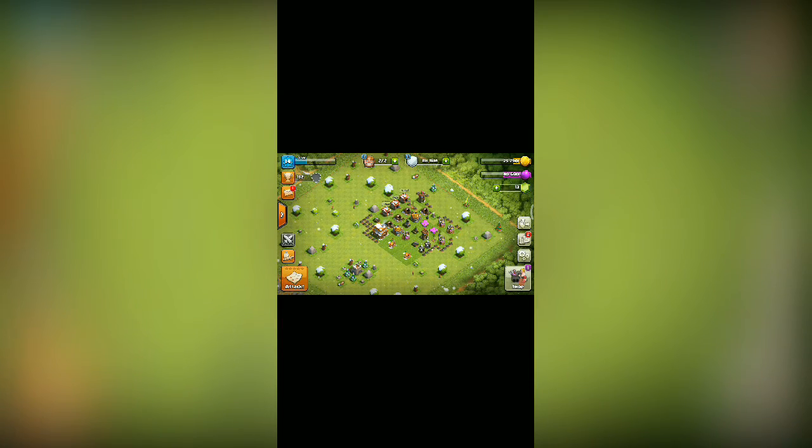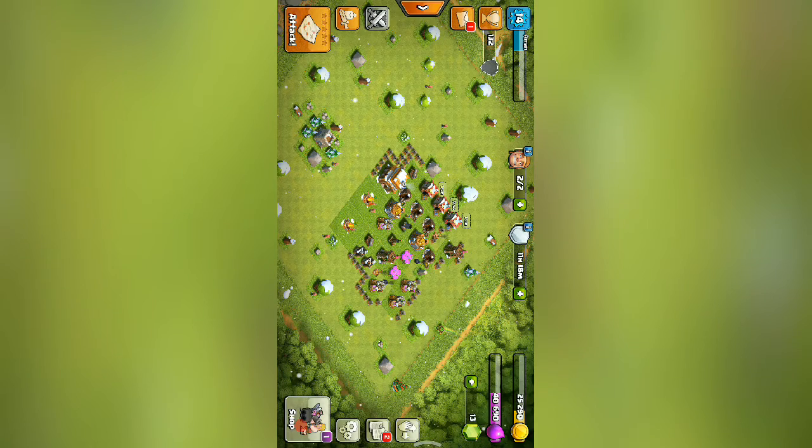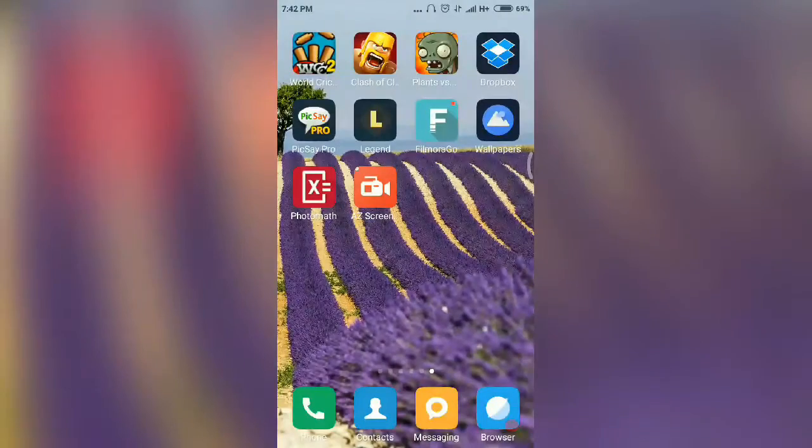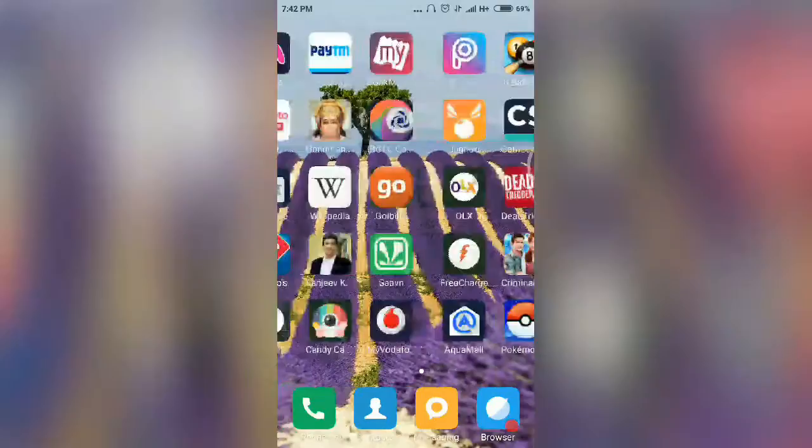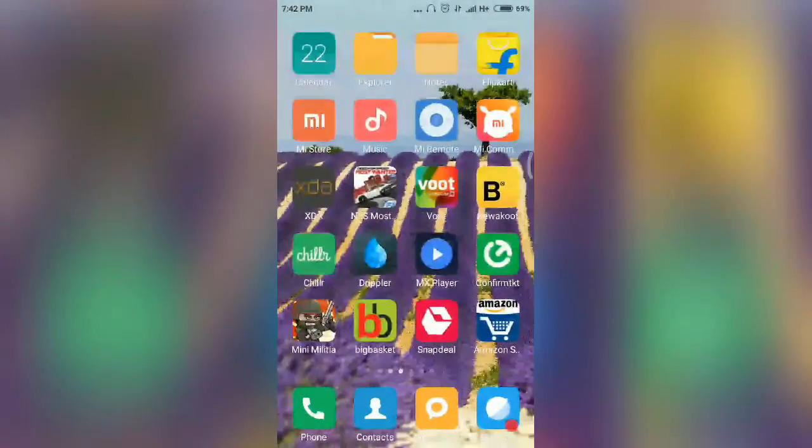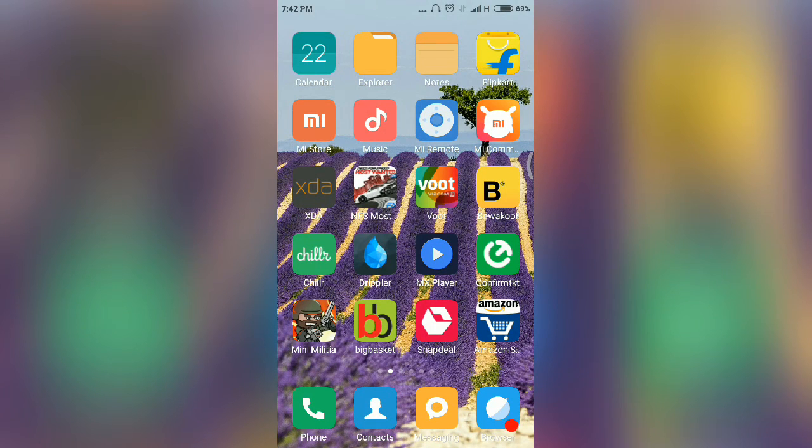This was my fourth best app for the month of December. Now let's move on to my last app of the month of December, which is the racing game, a very famous car racing game. You all can see it's an EA Sports game, which is very famous.